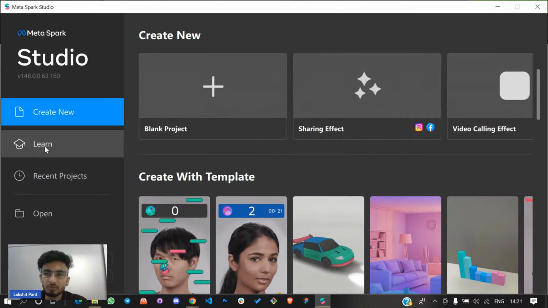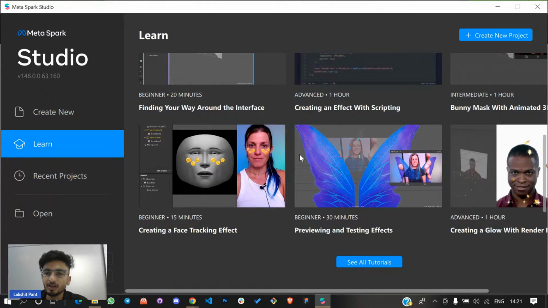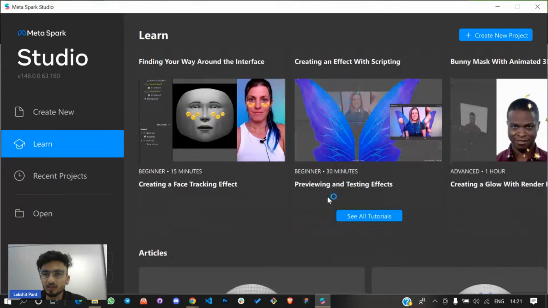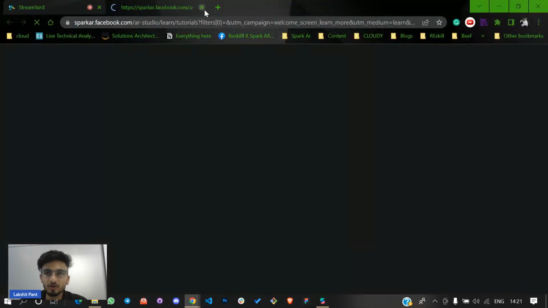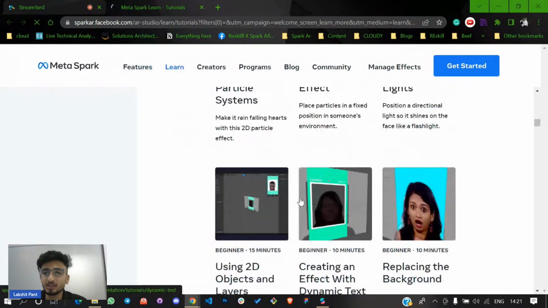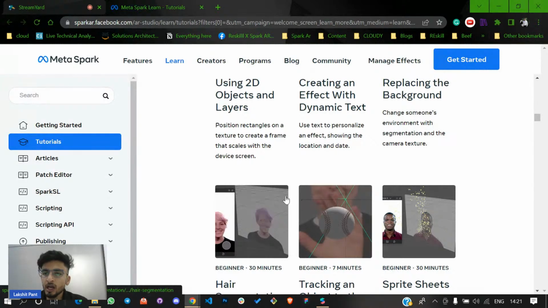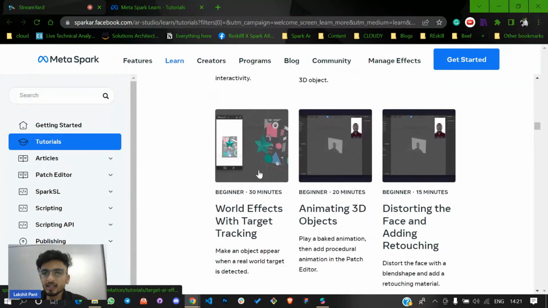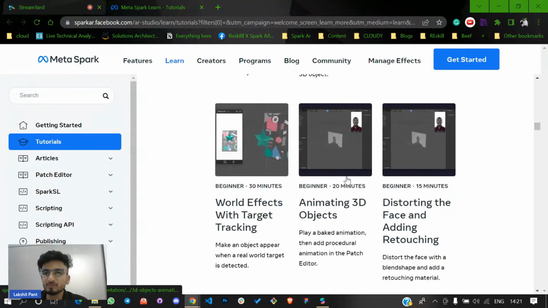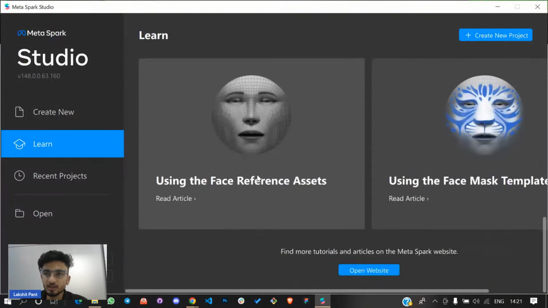If you want to learn more about Spark, you can go to the Learn tab and check out some tutorials over here. If you want to explore more, you can check out the Meta Spark tutorials. There are a bunch of tutorials which will really help you make something of your own, like a ball effect, 3D rendering, and multiple other things you can do with the help of Spark. You can learn all these things.